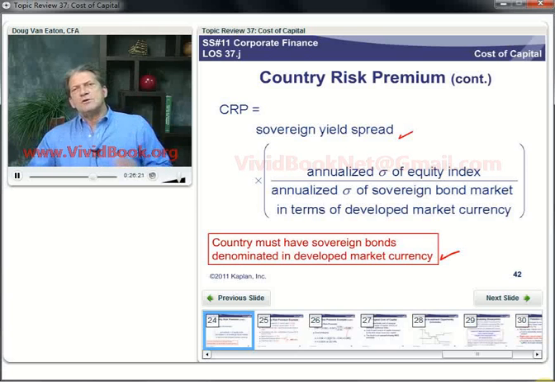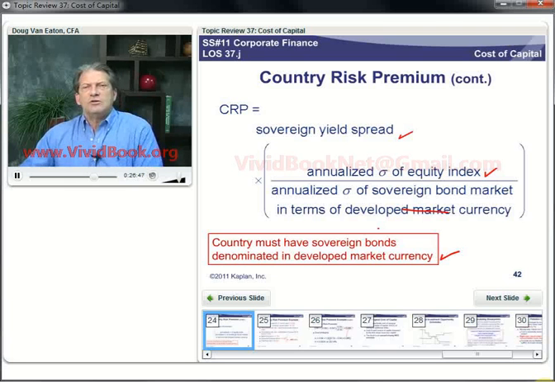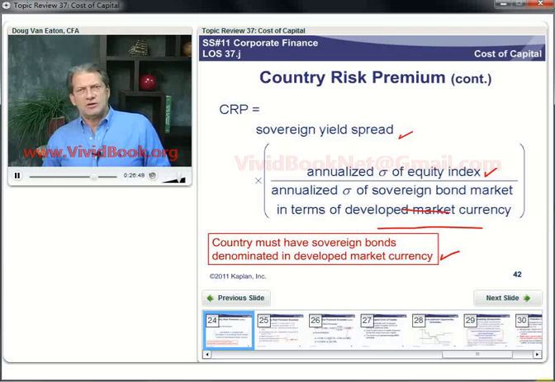So the sovereign yield spread of that country's issue to the developed country's issue, and then we're going to adjust that for relative volatility. We're going to multiply it by the annualized standard deviation of the country's equity index over the annualized standard deviation of these sovereign foreign bonds that are issued in developed market currency.